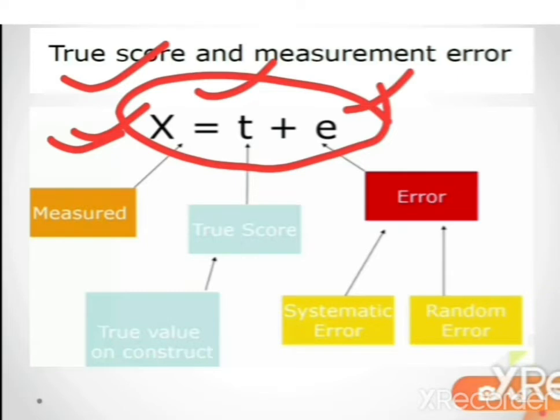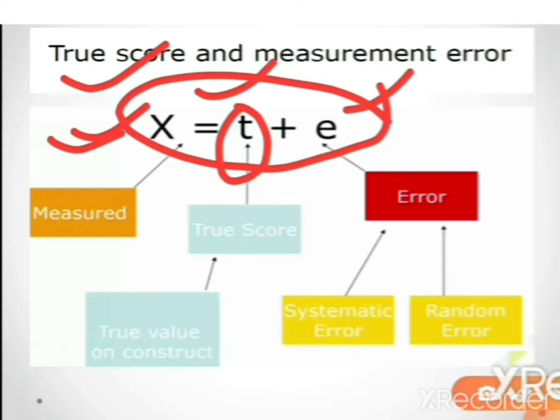The true score is simply where the individual is on the true happiness dimension. The true score will show where the individual actually is on the true score of any variable. For example, we have taken happiness.